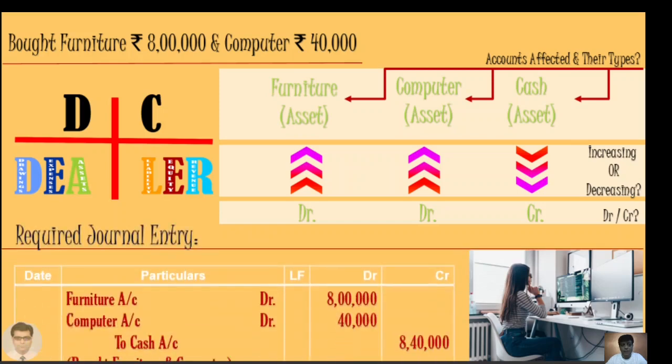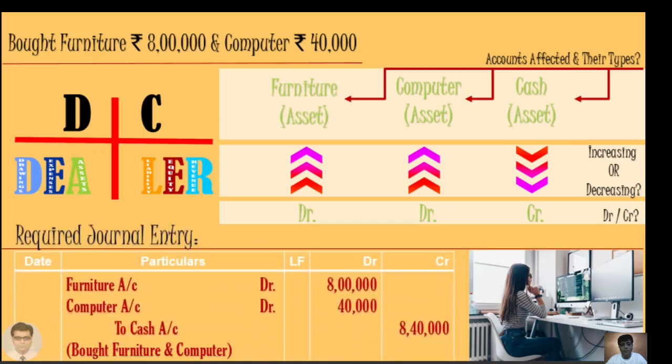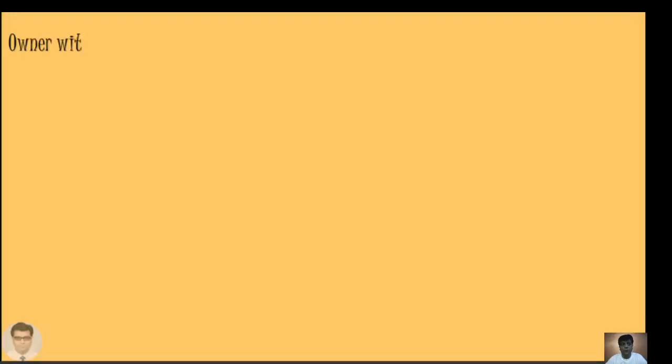Let us pass the journal entry in the proper format, which is furniture account debit 8 lakh, computer account debit 40,000, to cash account 8,40,000, and we will not forget the narration, bought furniture and computer. Let us have a look at one more transaction.